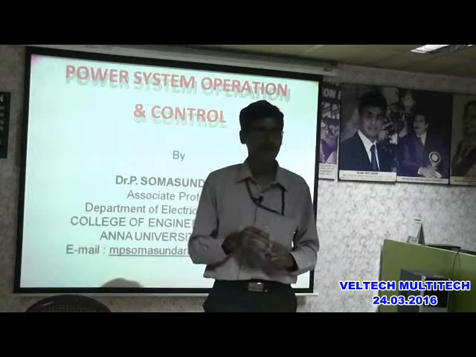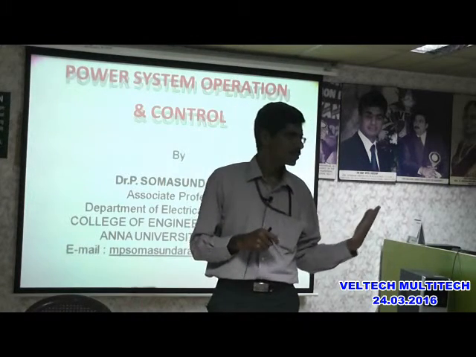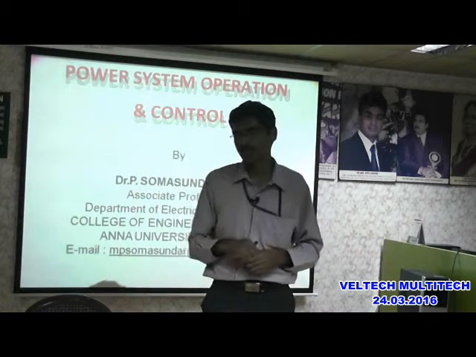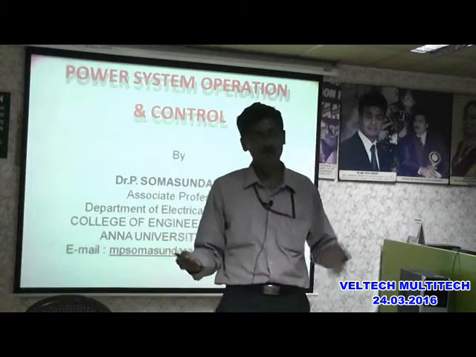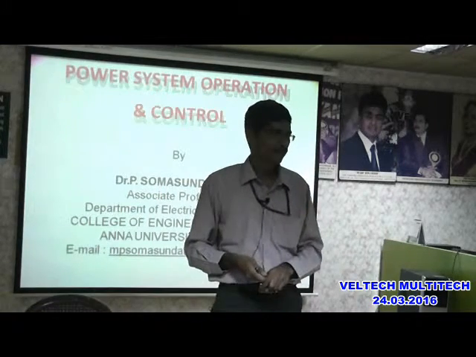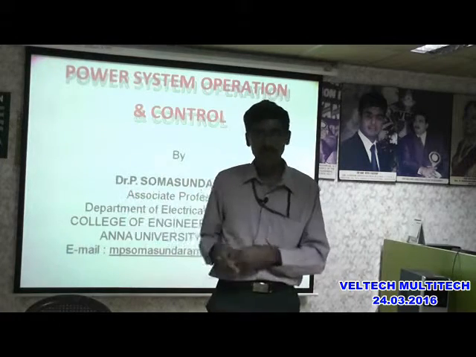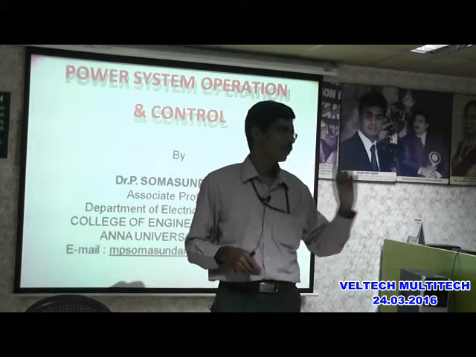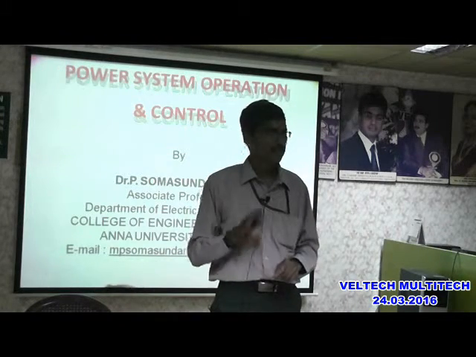So what is the function of the speed changer? How much percentage you want to open the valve, that will be given by the speed changer. If you want to generate 10 megawatt, you open 10% if the rating is a 100 megawatt generator. If it is a 200 megawatt generator, and you want 10 megawatt, you have to adjust the speed changer to 5%. Are you able to visualize this?